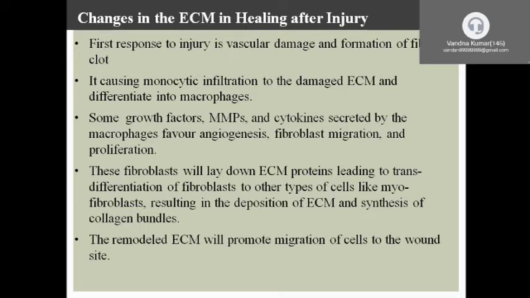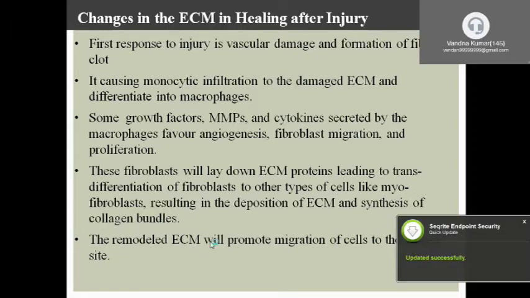Fibroblasts produce ECM proteins, leading to transdifferentiation of fibroblast type of cells like myofibroblast, resulting in the deposition of ECM and synthesis of collagen bundles.